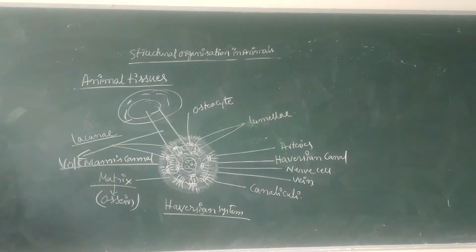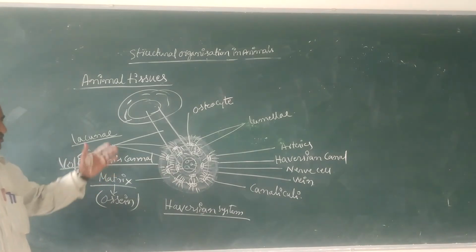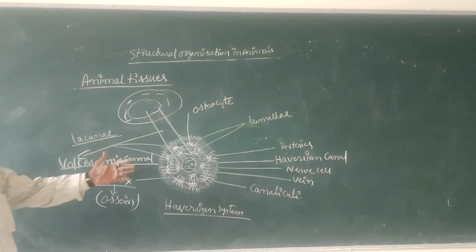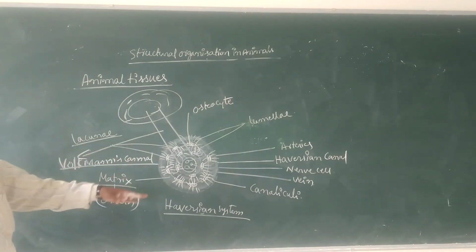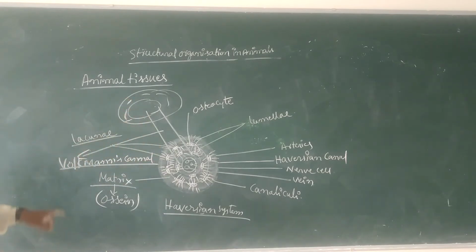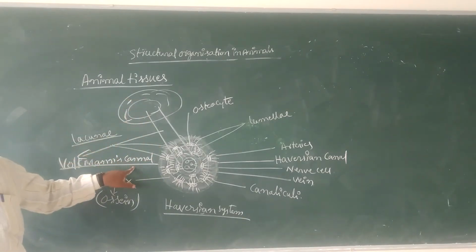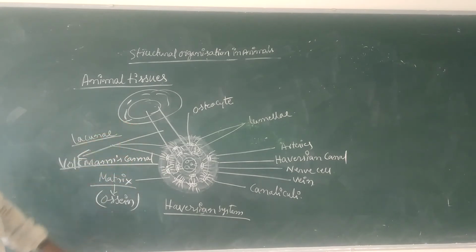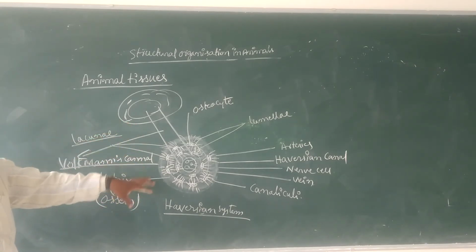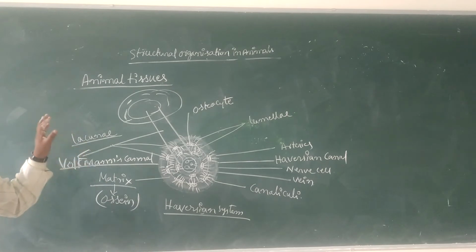The canal that connects the two Haversian systems of the bone is called Volkmann's canal. It is a structure of the Haversian system present inside the bone.